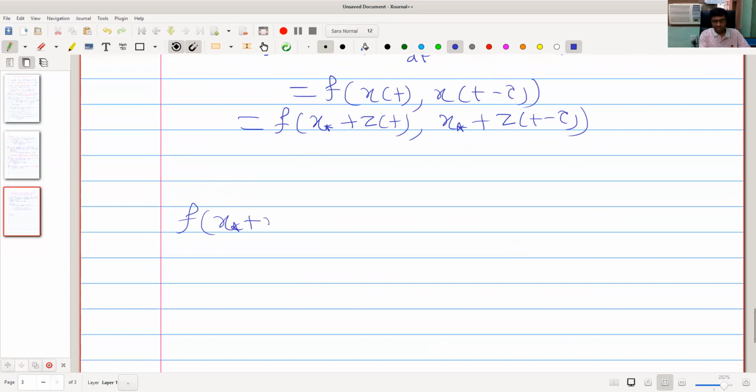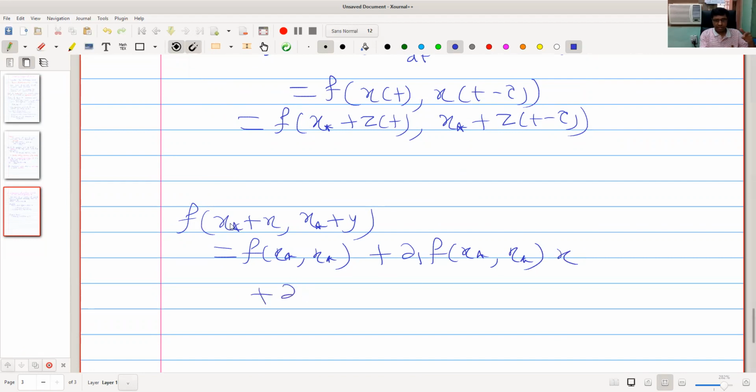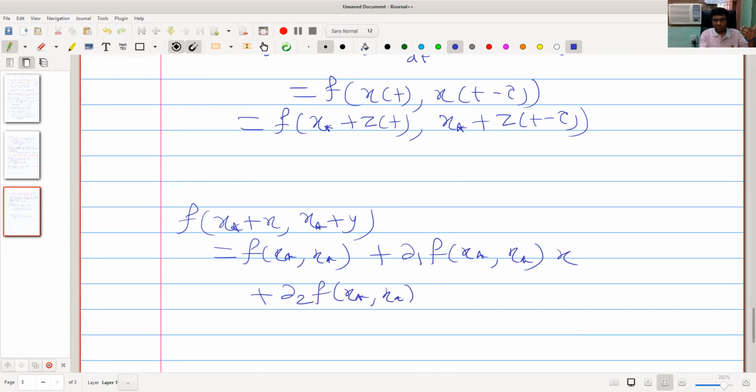f of x star plus x comma x star plus y can be expanded in the neighborhood of x star as f of x star. Okay, this is Taylor's formula, plus the partial derivative of f with respect to the first variable, say del 1 at x star, into the first variable x, plus the partial derivative of f with respect to the second variable, that is del 2 at x star, into the second variable.